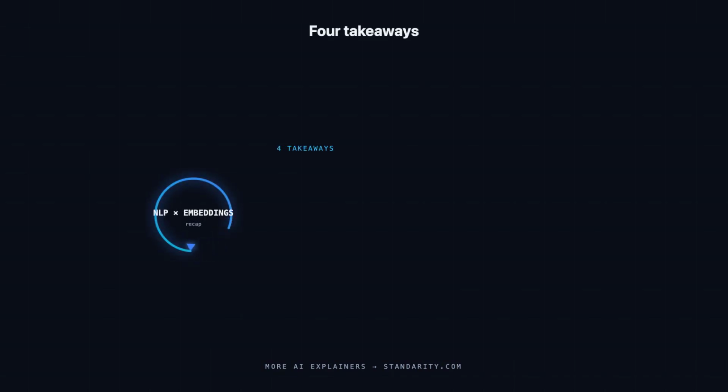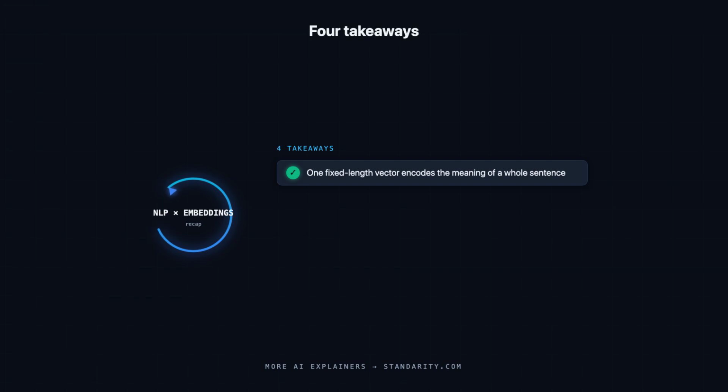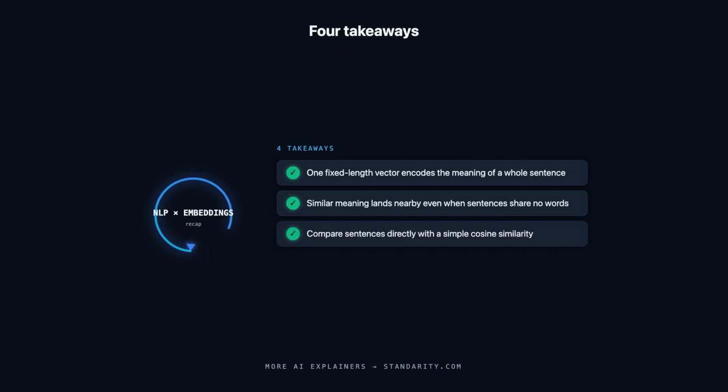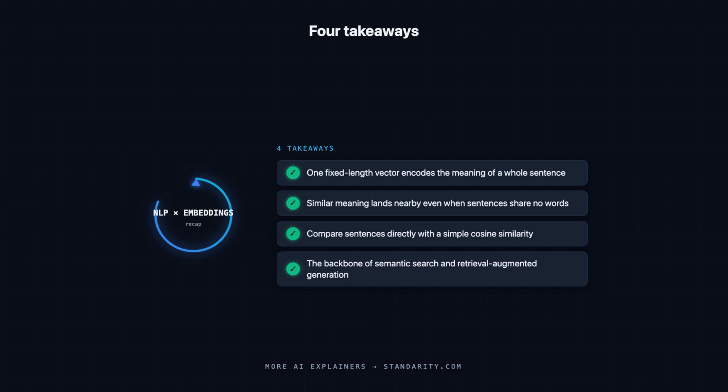All right, let's lock in the essentials. Sentence embeddings encode the meaning of an entire sentence into one fixed-length vector, so similar sentences sit close together. Because meaning drives the geometry, sentences with the same intent land nearby, even when they share no words, and you compare them with cosine similarity. Modern encoders like SentenceBERT are fine-tuned on pairs of similar and dissimilar sentences, so semantic closeness lines up with vector distance. They power semantic search, retrieval-augmented generation, clustering, and deduplication, though a single vector does lose detail on very long text.